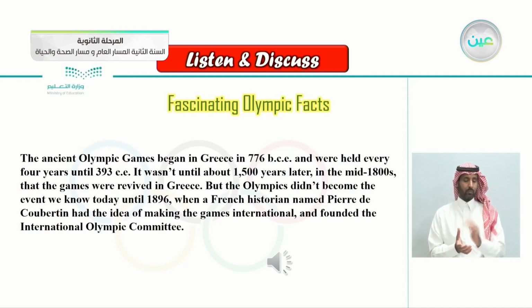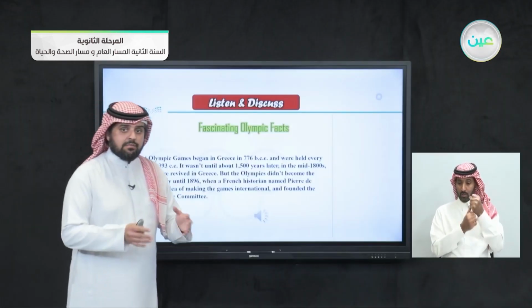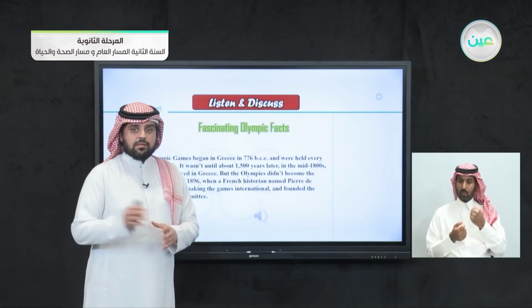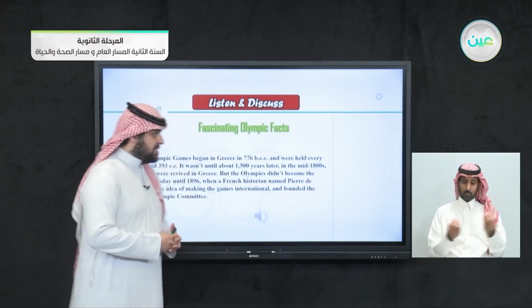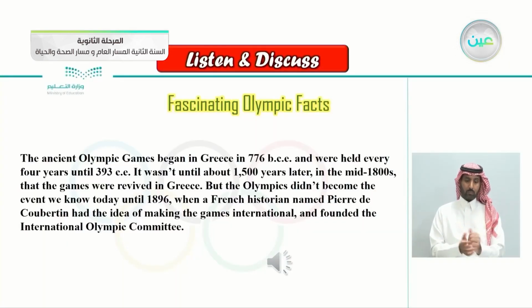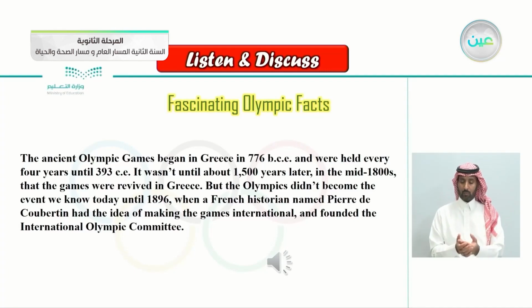So, thanks to this French historian, Pierre de Coubertin, he had the idea of the current Olympic Games that we see today, that some teams from every nation come and compete against each other, as he said here. He had the idea of making the Games international. Different countries come and compete against each other, and he founded the International Olympic Committee.